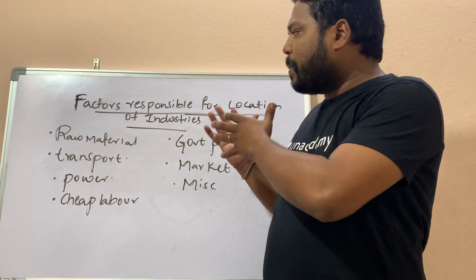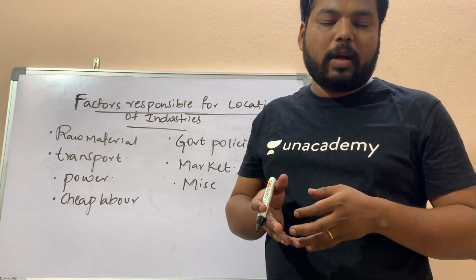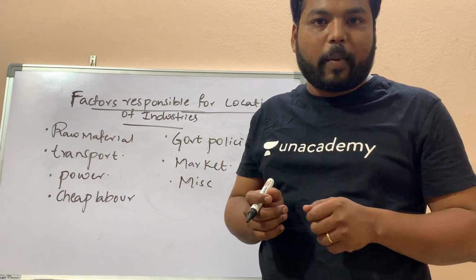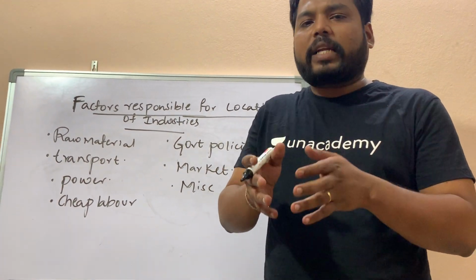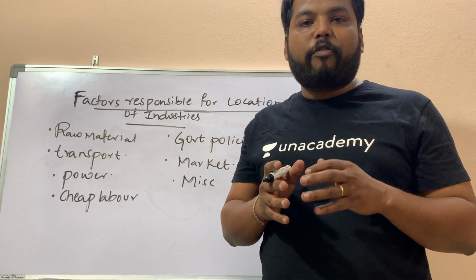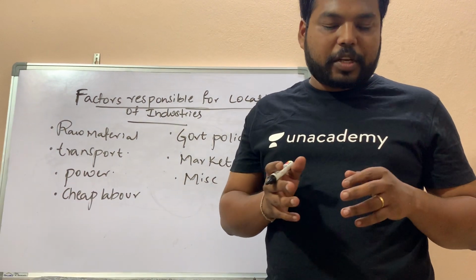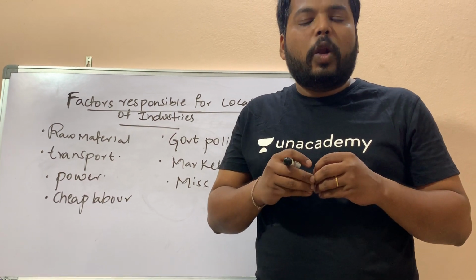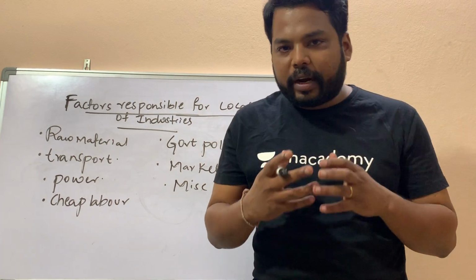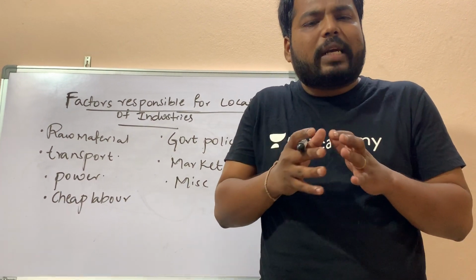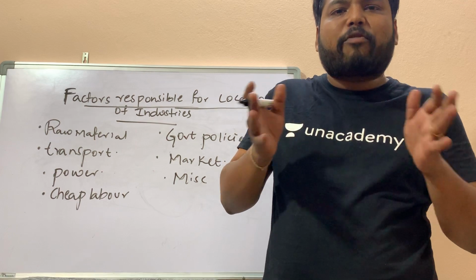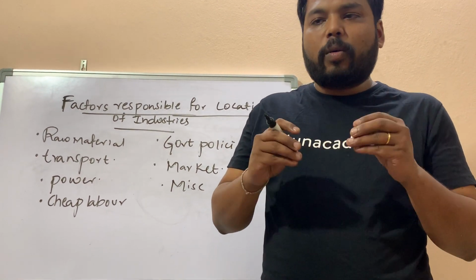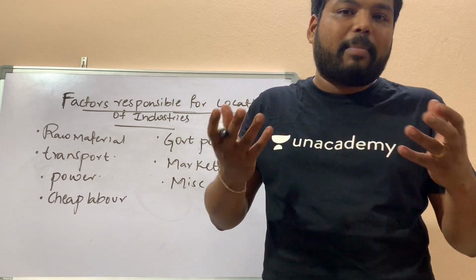Clear? I'm taking one of the simple concepts present in your GS paper 1 geography syllabus: factors responsible for location of primary, secondary and tertiary industries. If you want to understand the locational aspects of different industries, first you have to understand some basic factors responsible for the location of any industry in this world. It is not like we can establish an industry anywhere.